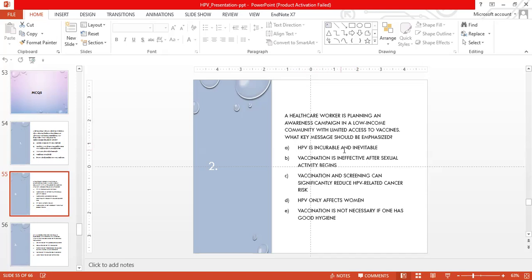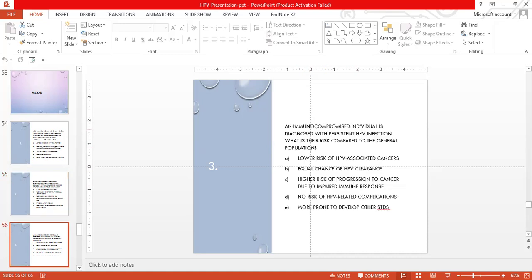A, HPV is curable and inevitable. B, vaccination is ineffective after sexual activity begins. C, vaccination and screening can significantly reduce the HPV-related risk. D, HPV only affects women. E, vaccination is not necessary if one has good hygiene. C is the correct option.